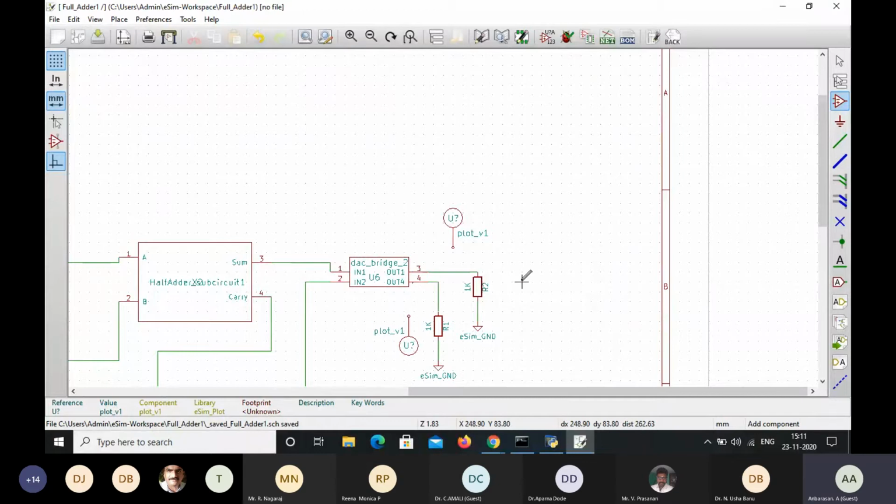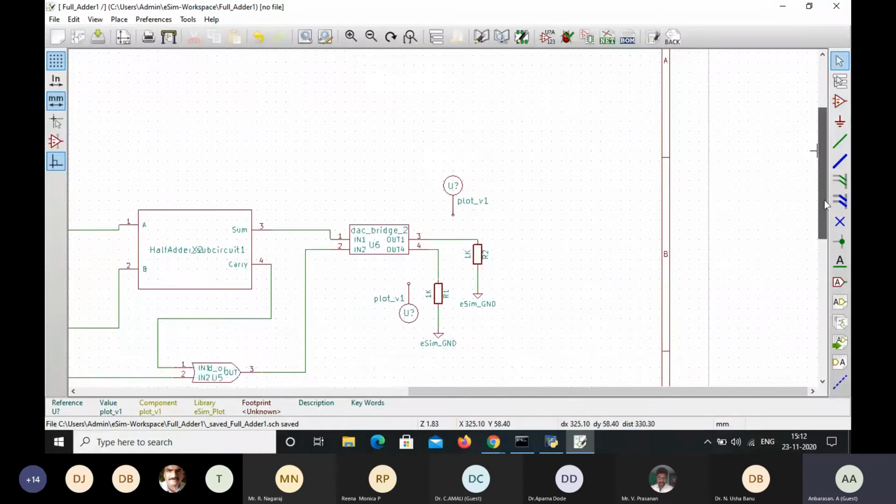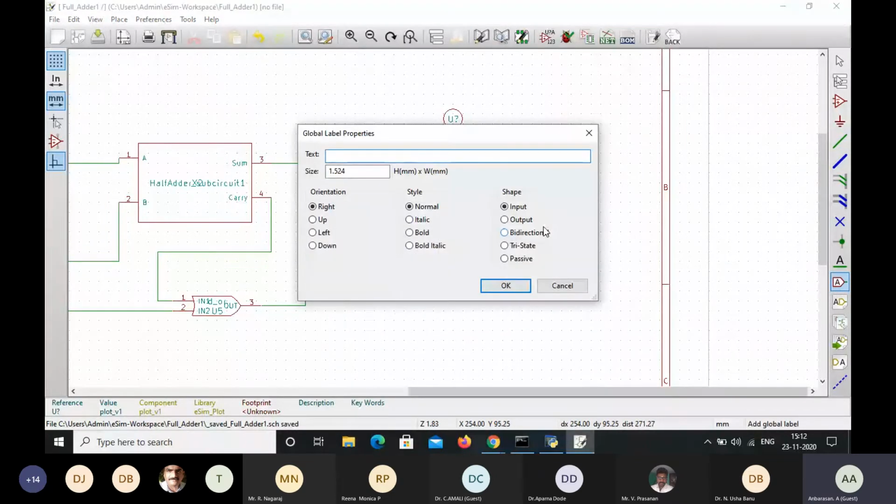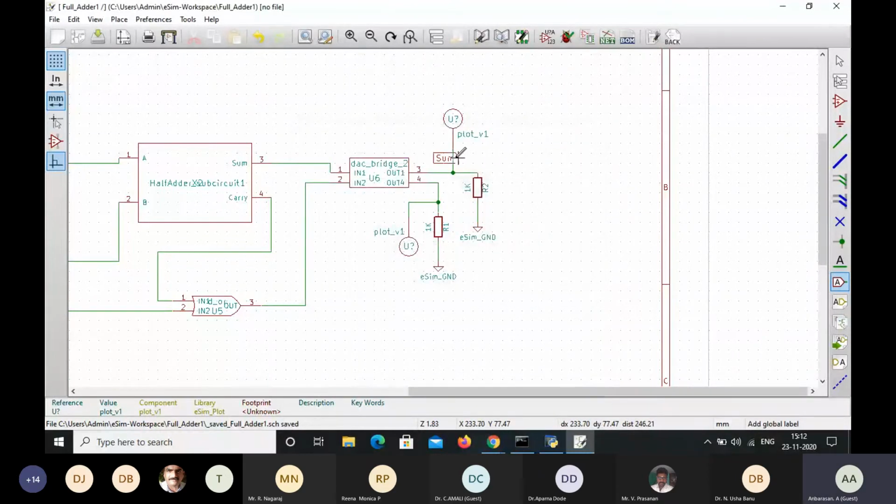Plot for another terminal 3, place wire. Okay, and next one is a label. In this label, output as sum, and then C out.